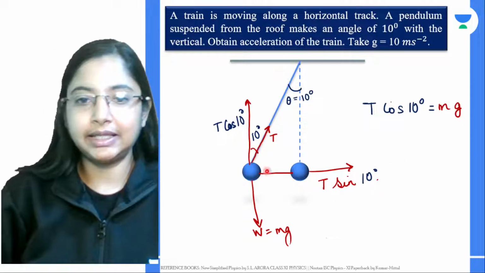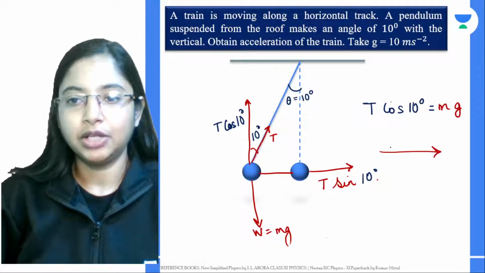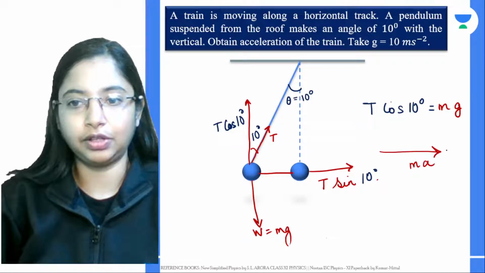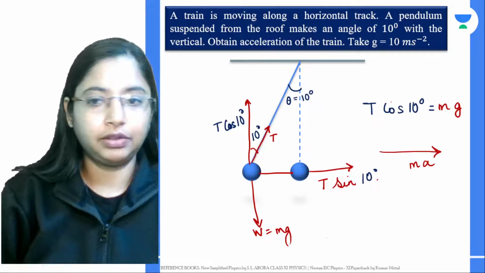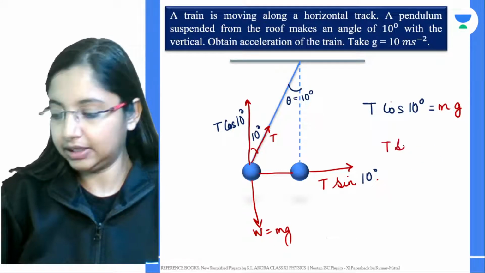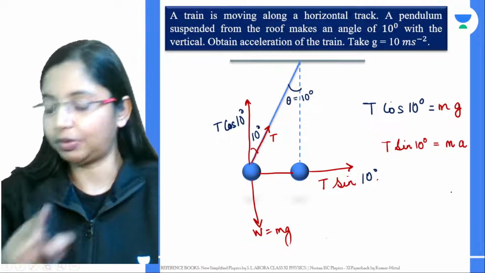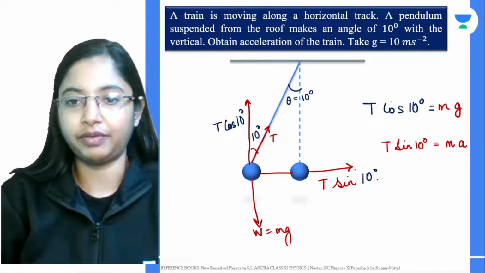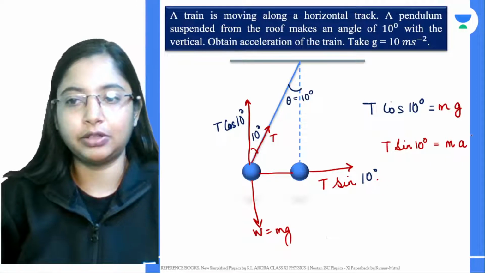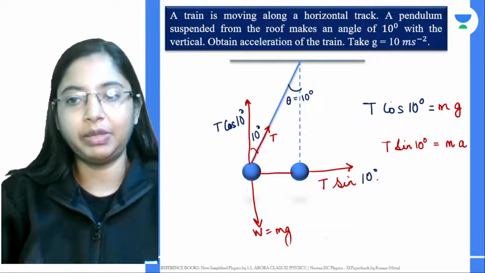Now, this is the direction in which the train is moving. As the train is moving, it has a mass and it has an acceleration. So the force applied for the train to move is in this direction. So here what we can say is that this T sin 10 degrees will be equal to mass into acceleration, because that's the direction in which the train is moving. The train has a mass and also has an acceleration, so there was a force applied for it to move. So this particular vector will be equivalent to this.